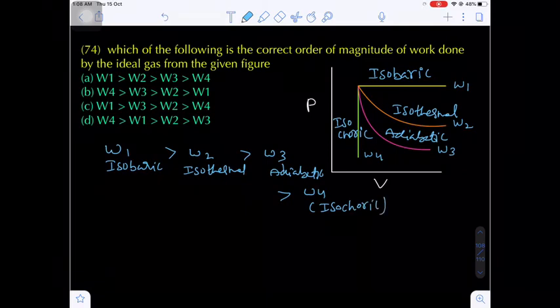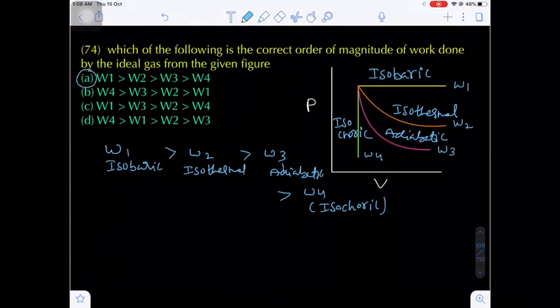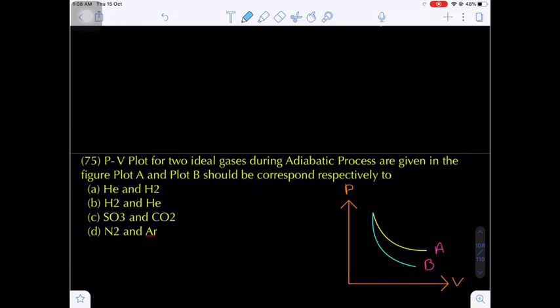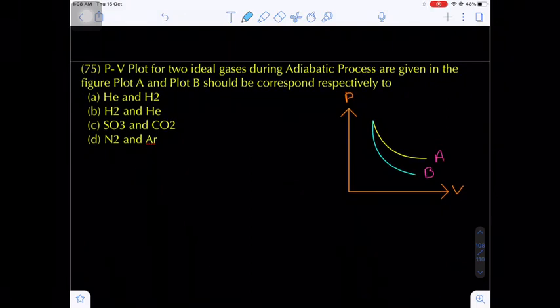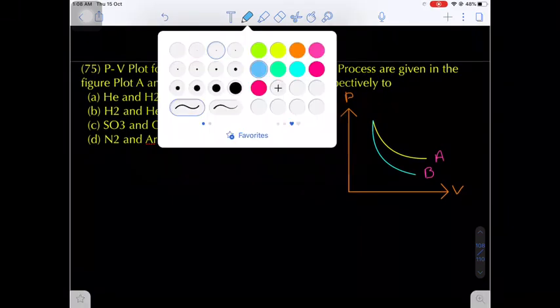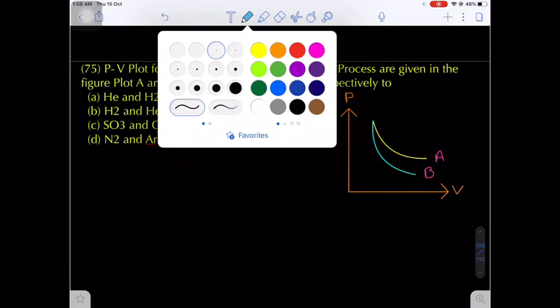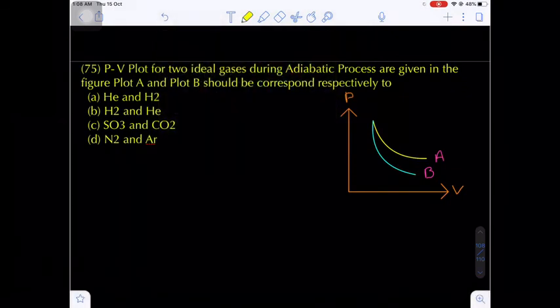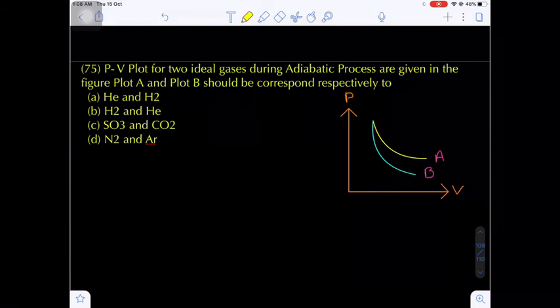So the option will be W1 greater than W2 greater than W3 greater than W4, that is the first option. Are you getting my point? Now the next one, that is question number 75. In this question, PV plots for two ideal gases during adiabatic processes are given in the figure. Plot A and plot B should correspond respectively to.